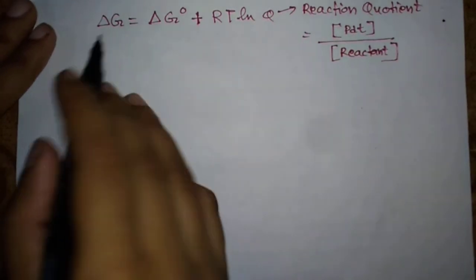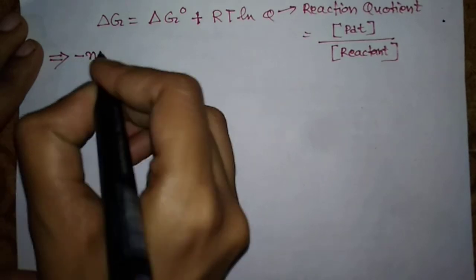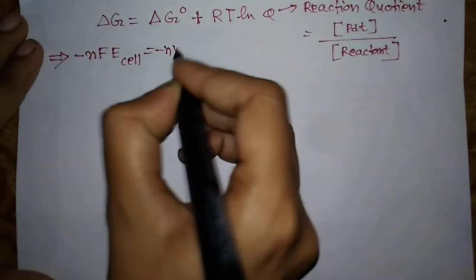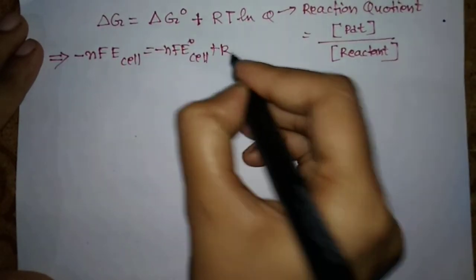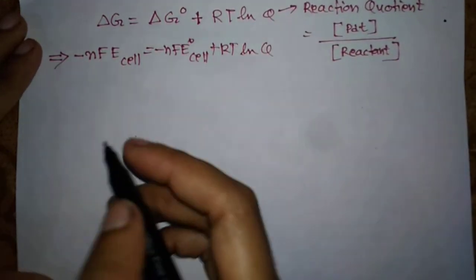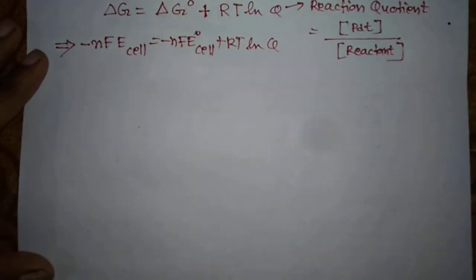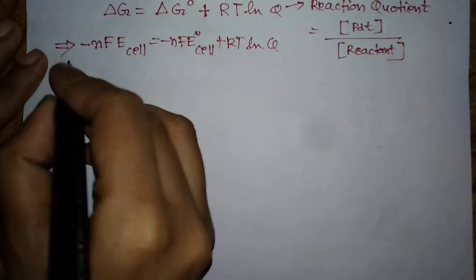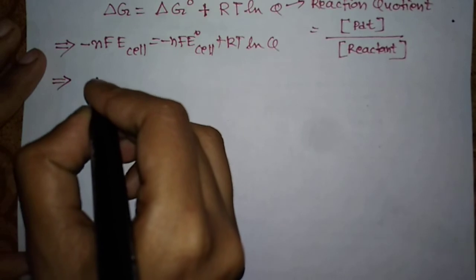Now delta G, we already know. Now we just find out what delta G is. It is minus nF E cell, right? And what is delta G naught? It is minus nF E naught cell, right? And this is RT ln Q, or you can write this directly as product by reactant. Now you see, if we divide the whole expression by nF, what will we get?